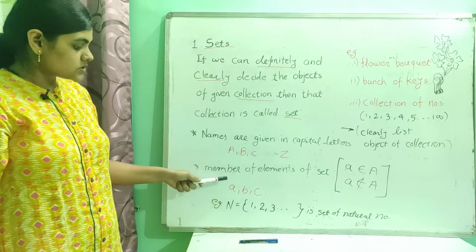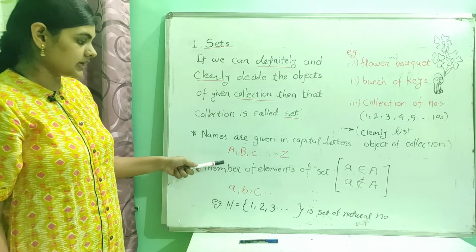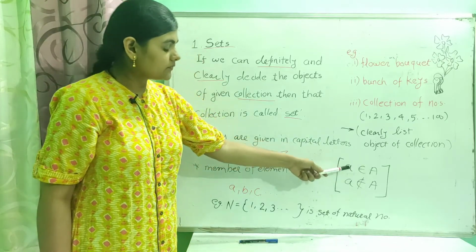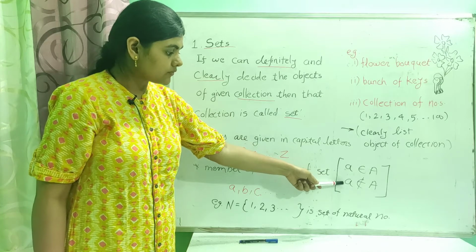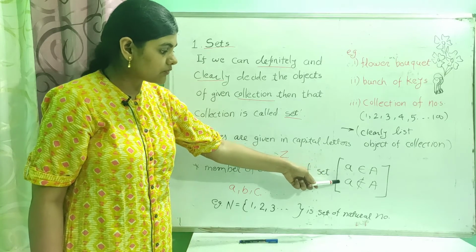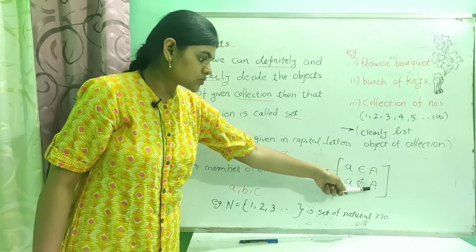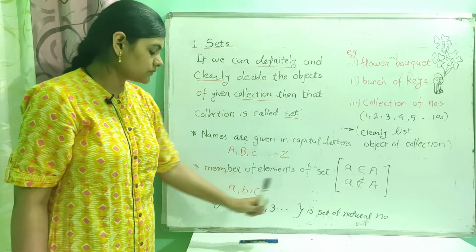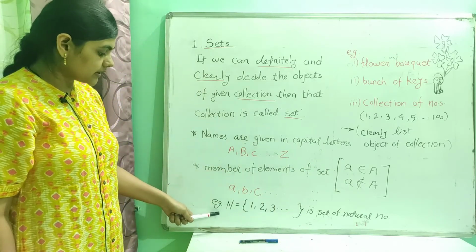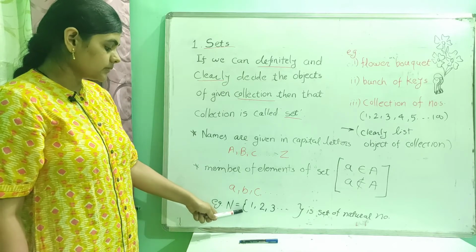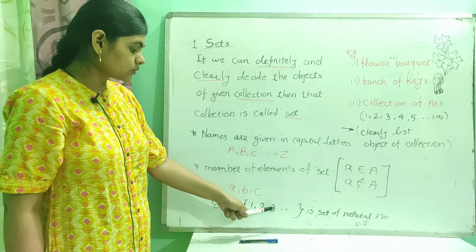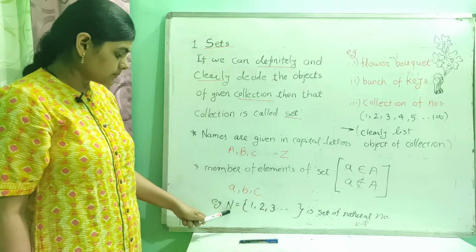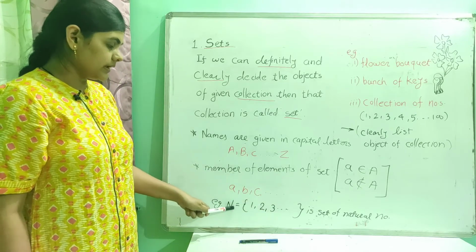Okay, so suppose a is an element of set A, then how we can write: a belongs to A, and if a is not an element of the set capital A, then we write a does not belong to A. So suppose I want to write the set of natural numbers, then how can I write: N = {1, 2, 3, ...}. Okay, so generally the set of natural numbers is denoted by the letter N.